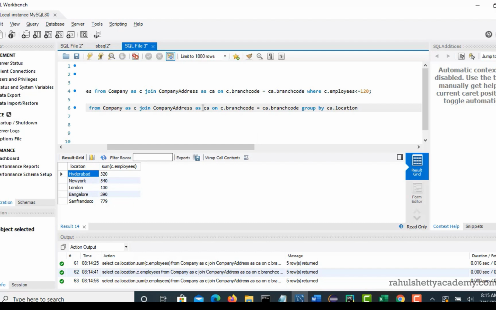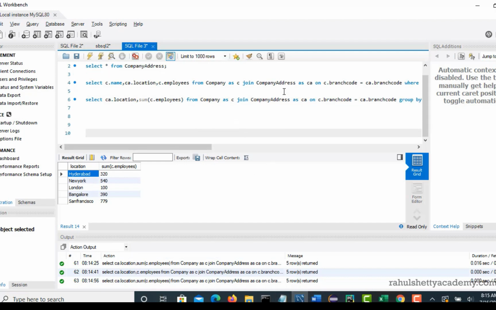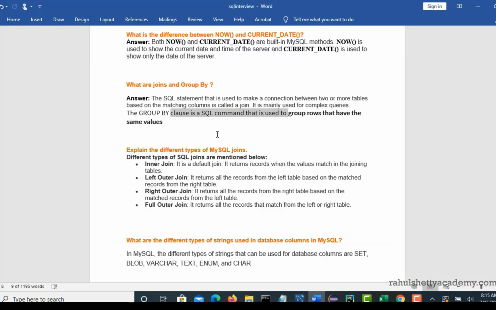Okay, so this way interviewers will try to test your skills. The query will be very simple, but they will make sure it has all these operations so that they can test how well you can effectively write group by and joins, right? So that's pretty much about this question of joins and group by.